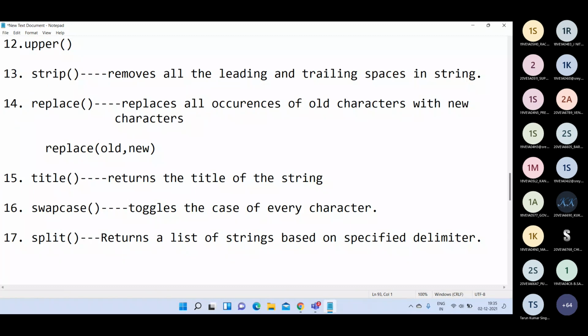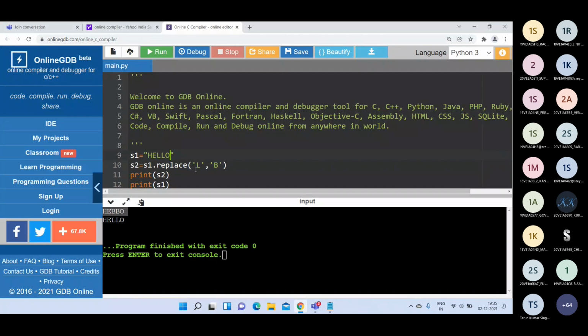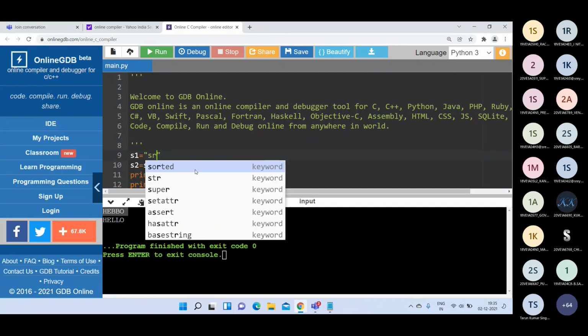That means based on the passing delimiter, it will tokenize your string into several strings, and those strings will be returned as a list of strings. Let's see an example here.